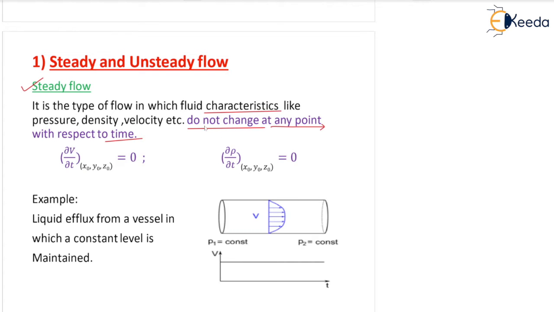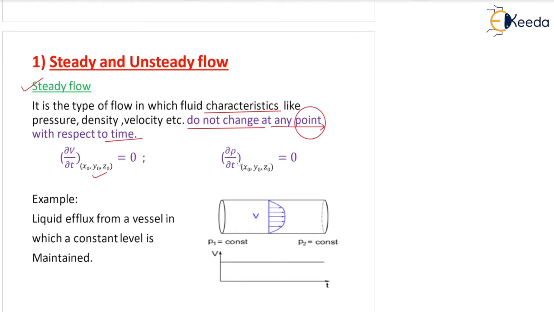So first of all, steady means it is not changing with respect to time. It should not change at any point with respect to time. Steady means with respect to time, but the word point is also very important. What is the valid expression here? Dou v by dou t at x naught, y naught, z naught, a fixed point. So change of velocity with time is 0. That means there is no change. That is what defines steady flow.